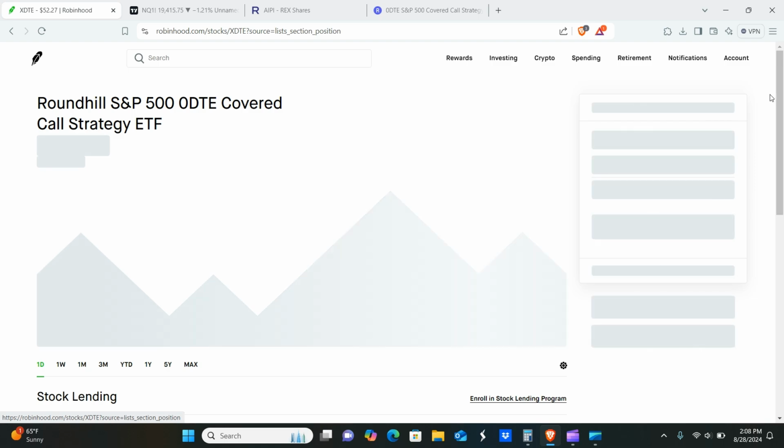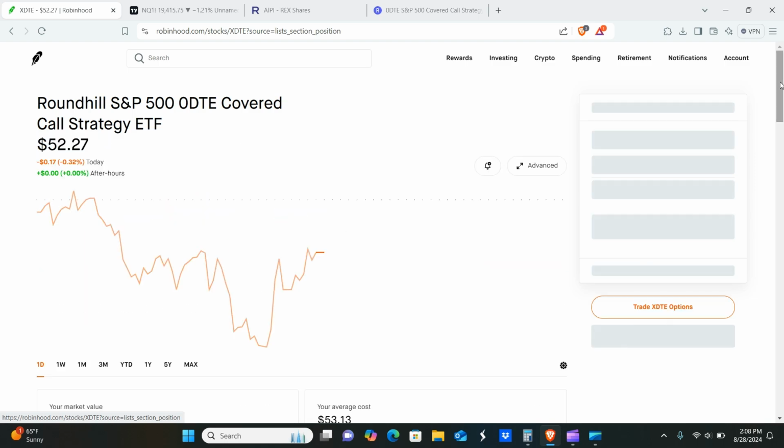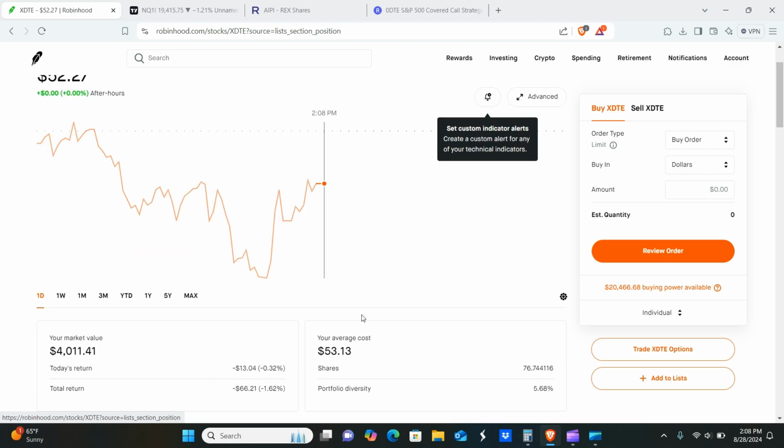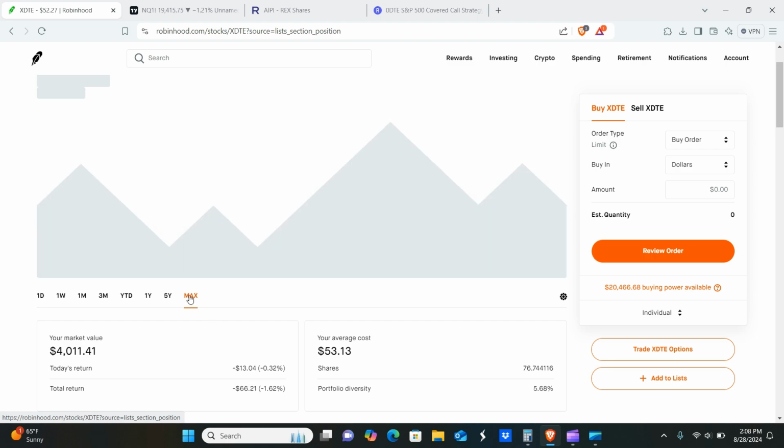And XDTE has held up a little bit more, again, because the S&P is not as heavily weighted with tech as the NASDAQ is. So when tech moves, it's felt more heavily in the NASDAQ than it is the S&P. So this one with the XDTE has held up actually quite nicely in comparison to the QDTE. So NASDAQ is experiencing a lot more volatility as of recently than the S&P 500. So currently only down 1.62%, which again is not bad.